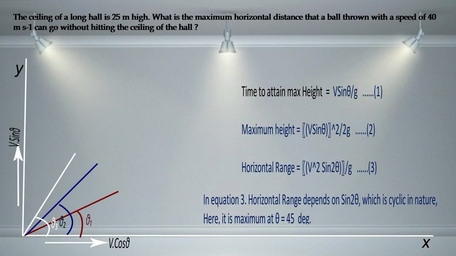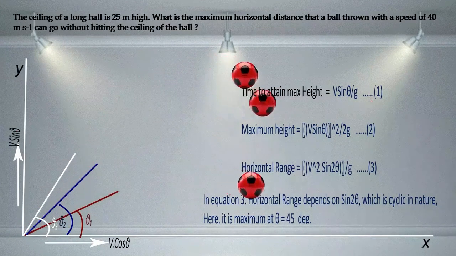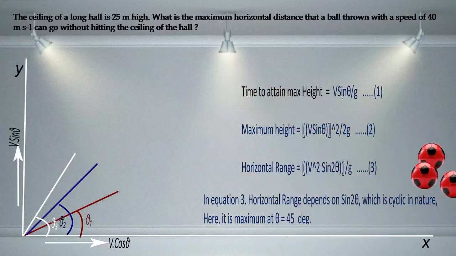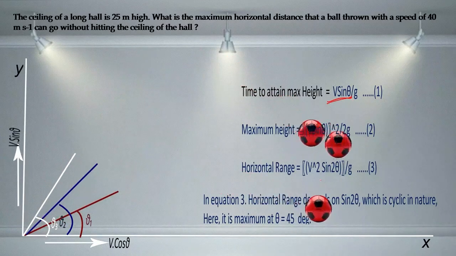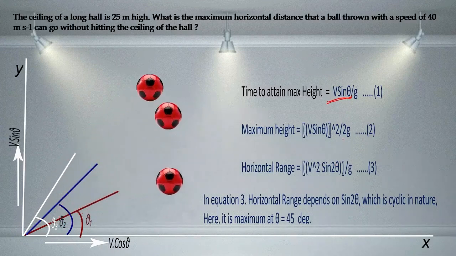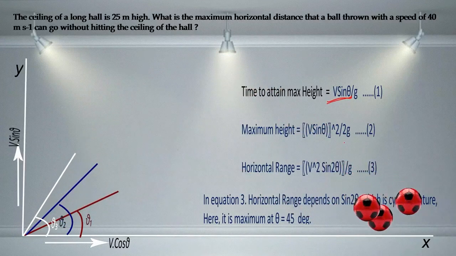Now the maximum height and the time of flight will be dependent upon the vertical component of the velocity, which is v sin theta, and the range will depend upon the time of flight and the horizontal component of the velocity, that is v cos theta, together with v sin theta, because time is the factor.